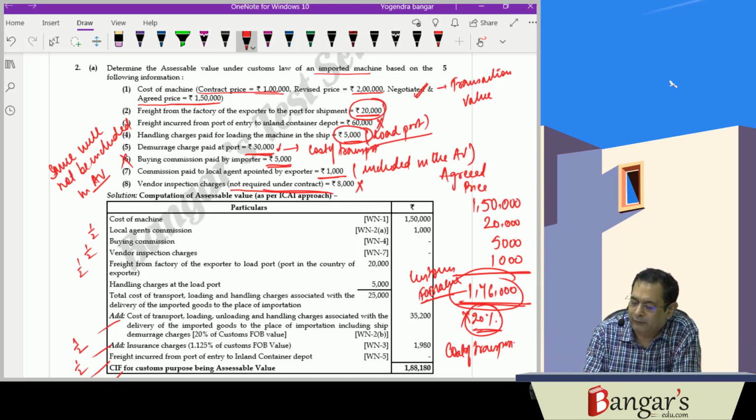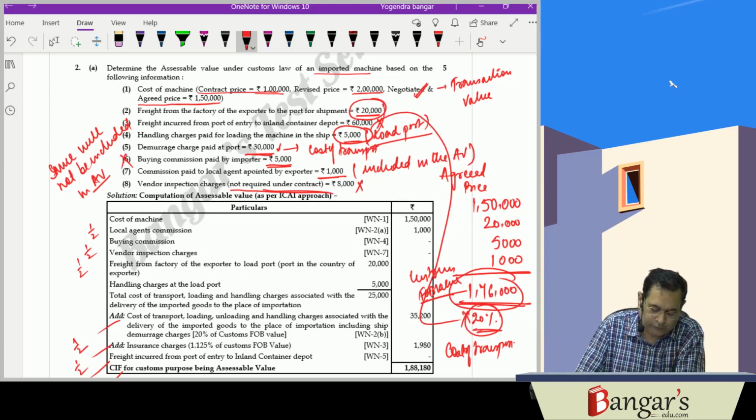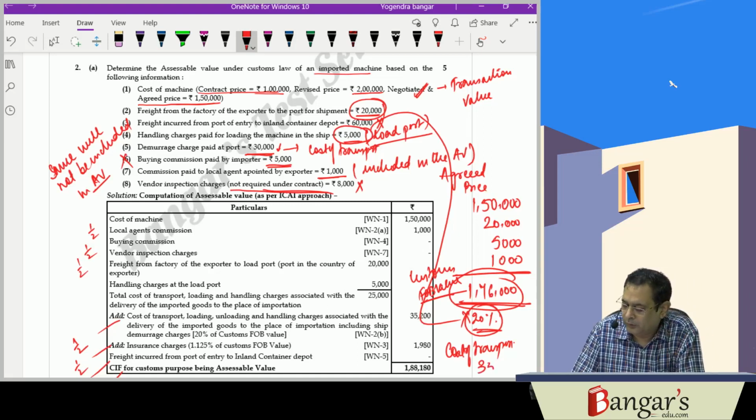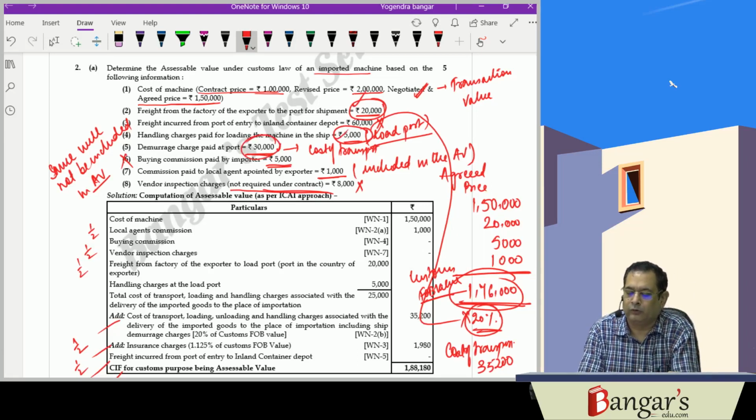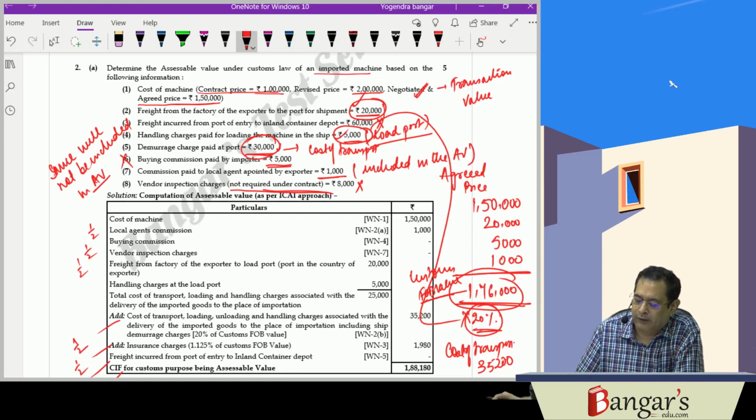So this 25,000 is also included where? In the cost of transport, which works out to be how much? 1,76,000 into 20%, that is 35,200. In this 35,200, this is included, and besides that, demurrage charges are also included. So fundamentally, this will be covered under the ambit of cost of transport, 35,200.